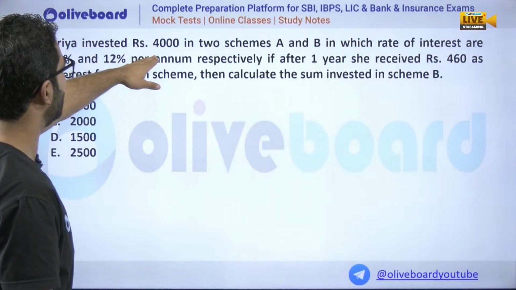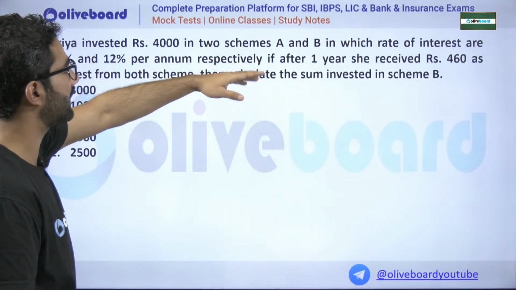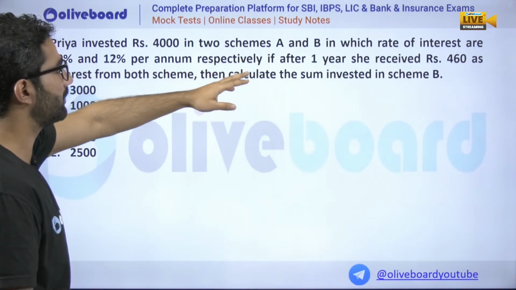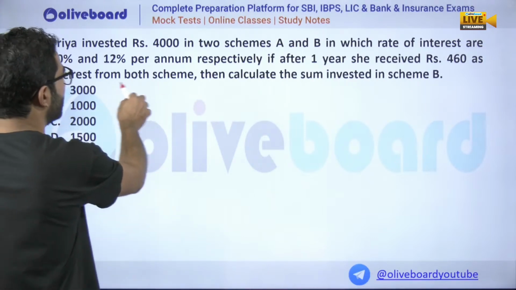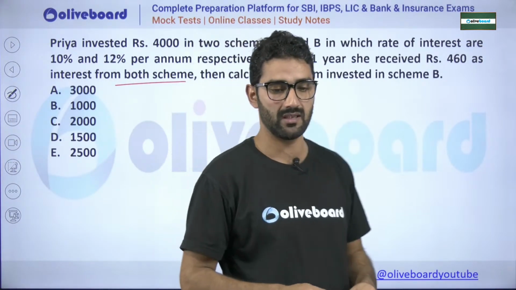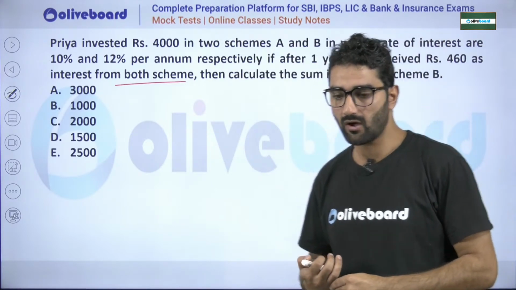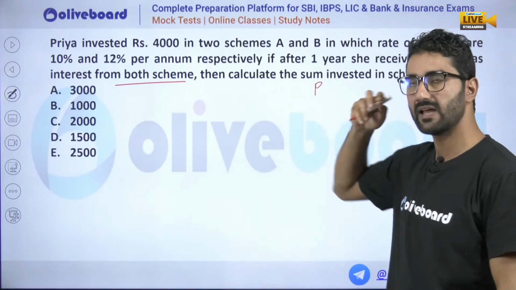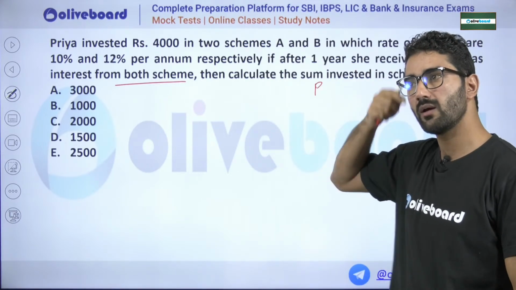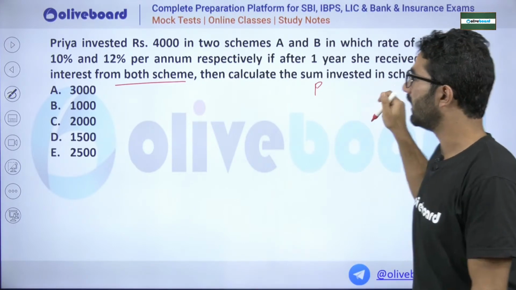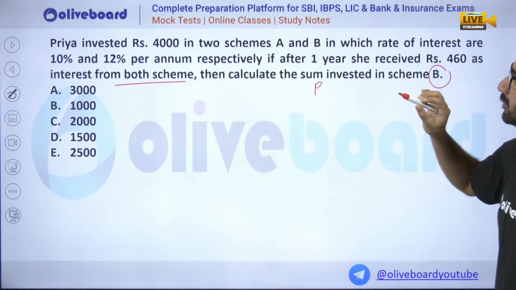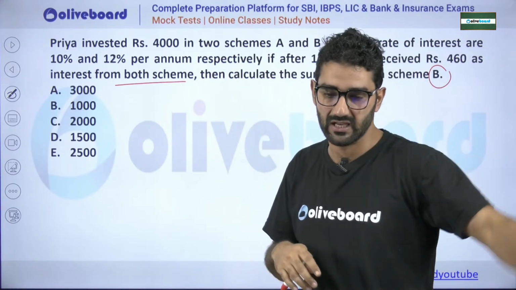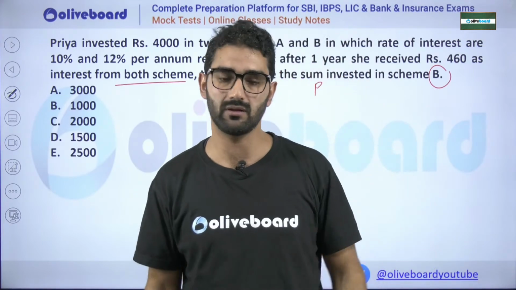Priya invested 4,000 rupees into scheme A and B at the rate of 10% and 12% per annum respectively. After 1 year, she received 460 as interest from both schemes. Now we have to calculate the principal amount in scheme B, what she has put in scheme B. Total amount she has is 4,000. Bablu says allegation. These questions are done by the allegation method, the fastest way.